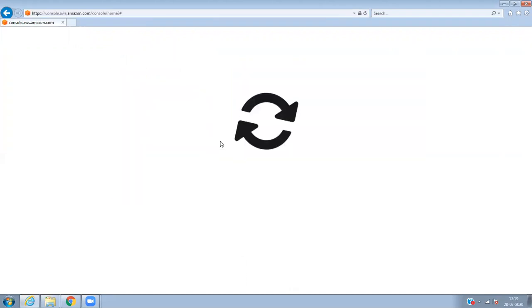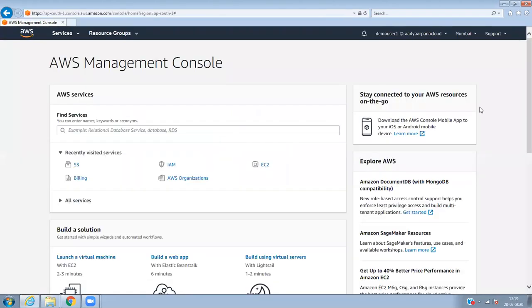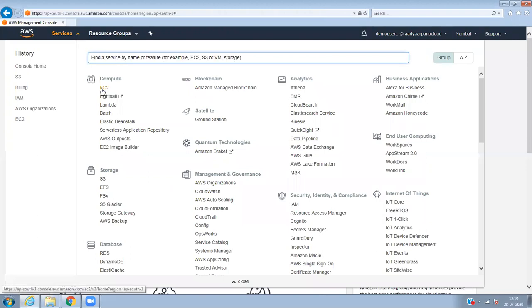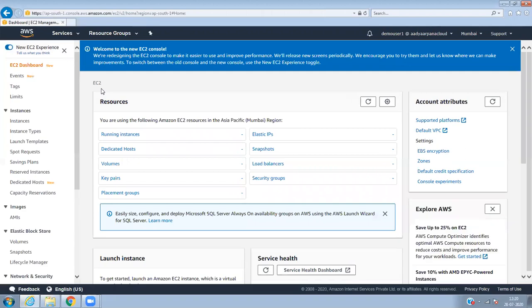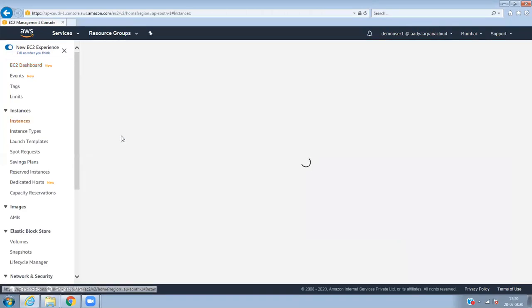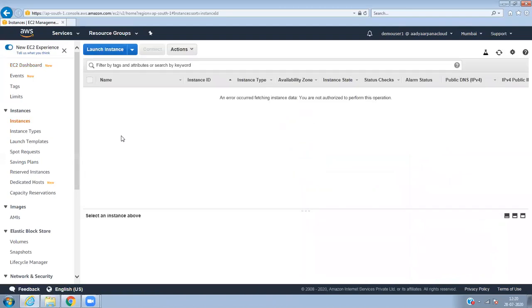Don't think the default password is dash dash. No, I'm setting my own password. So now the user called demo user 1 is connected to my profile, which is here. Let's see. I will go to EC2, for example. The user doesn't have any access other than the console access. If I go here to running instances, how many running instances are there? Nothing is there. As of now, I have not created anything.